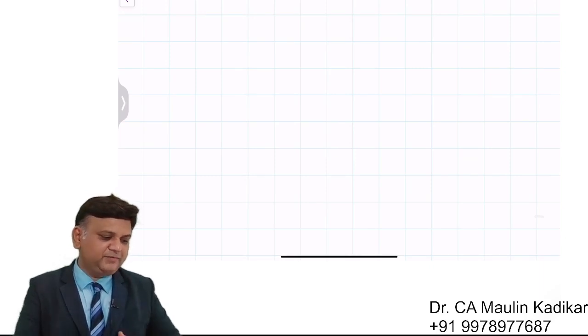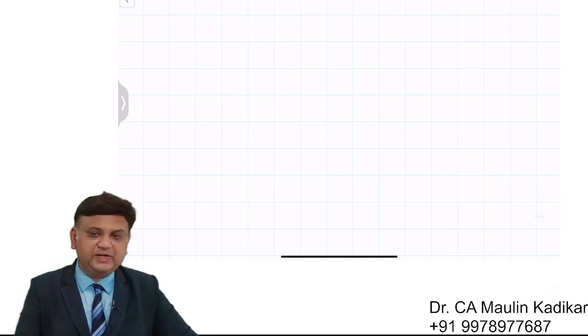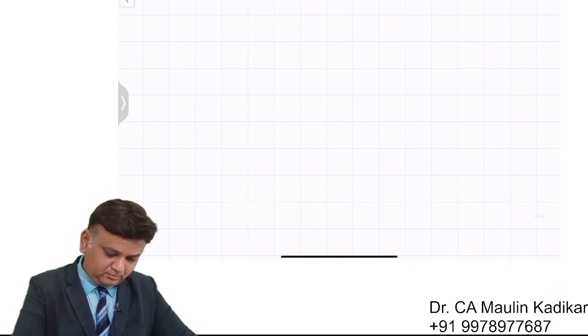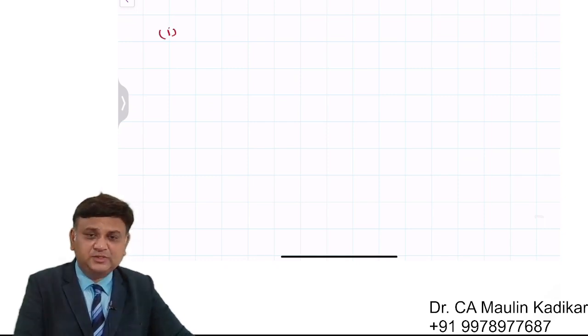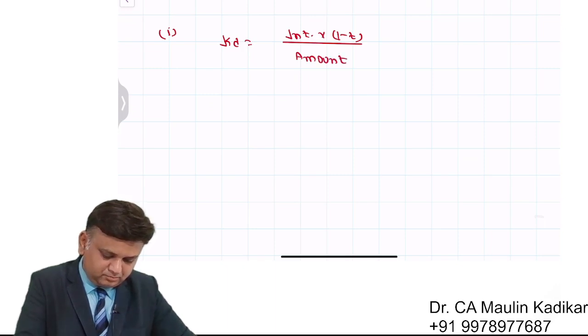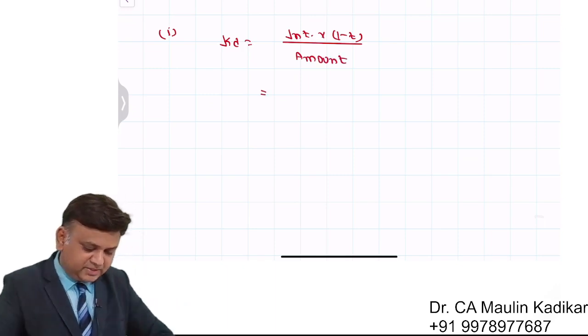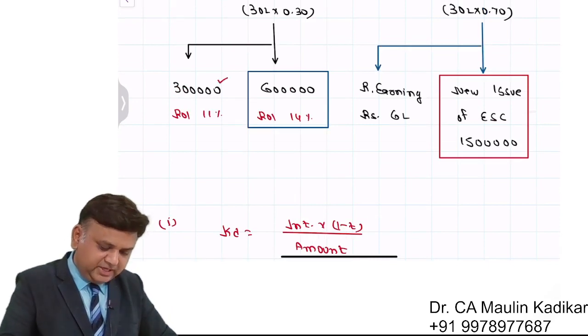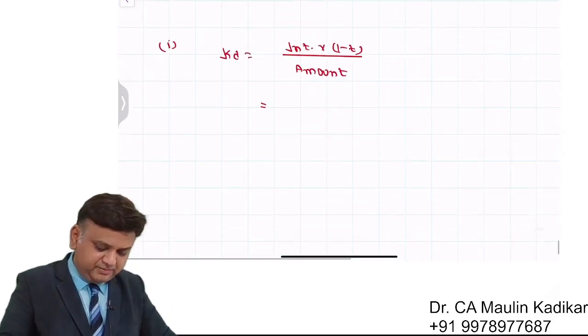So friends, in the first part of the question, we are required to compute the post-tax average cost of additional debt financing. I request all of you to write down the answer along with me. Cost of debt financing is interest into 1 minus t divided by amount. The initial 3 lakhs will have the rate of interest 11%.